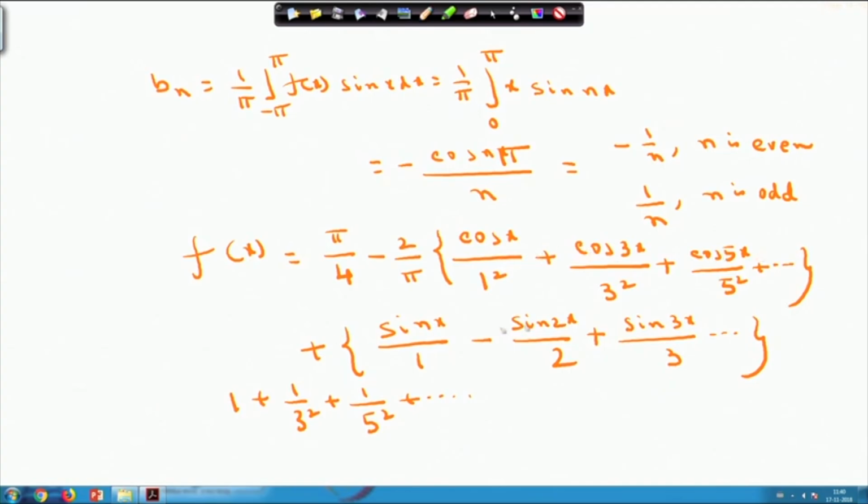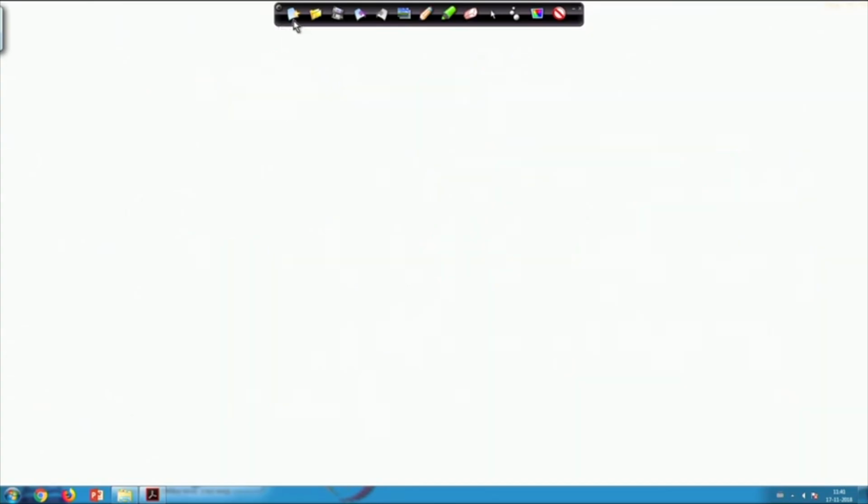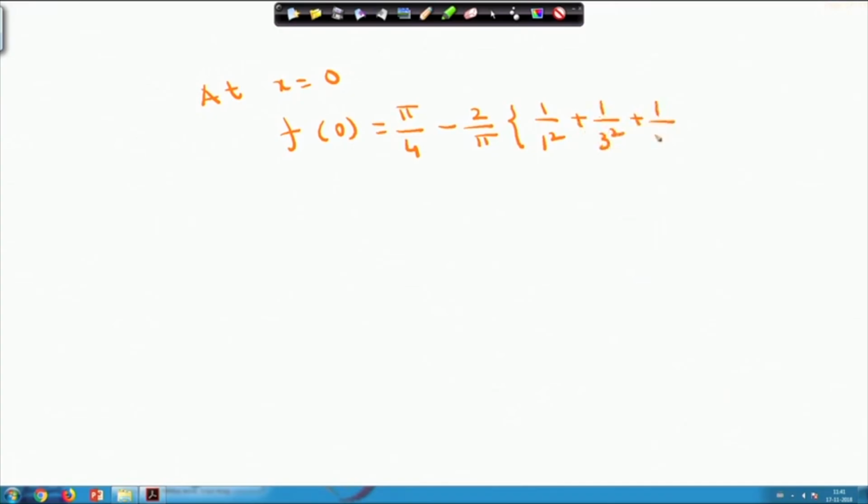So from the series f x equals this, if I put x equals 0 on both sides, your f 0 is equal to pi by 4 minus 2 by pi into 1 by 1 square plus 1 by 3 square plus 1 by 5 square, like this way it will go.